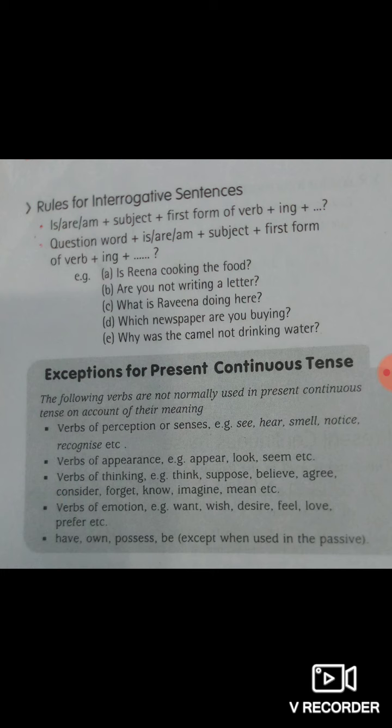So now exceptions for present continuous tense. The following verbs are not normally used in present continuous tense, like verbs of perception or sense, like see, hear, smell, notice, recognize, etc. Now verbs of appearance, appear, look, seem, etc. Verbs of thinking, verbs of emotions, have, own, possess, except when used in the passive voice. Active passive is not in your course this time, so don't go for this, just read it out.